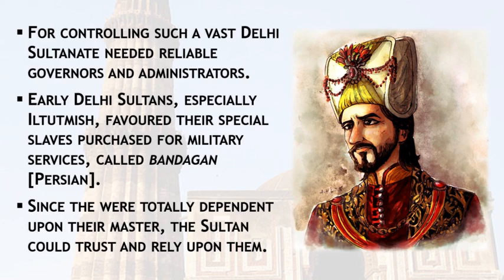The sultans usually believed in slaves more than their sons, and these slaves were known as bandagan in the Persian language. Since they were totally dependent upon their masters, there was no chance of betrayal.